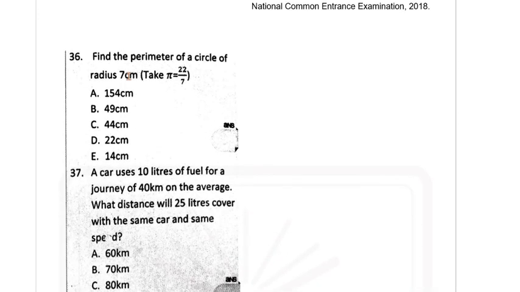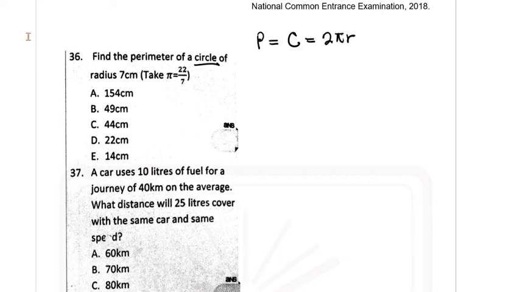Question 36. Question 36 says find the perimeter of a circle of radius 7 centimeters. So perimeter, again, if you recall, is supposed to be P is equal to, okay, for a circle, that means it's the circumference of the circle, which will be 2 pi r.